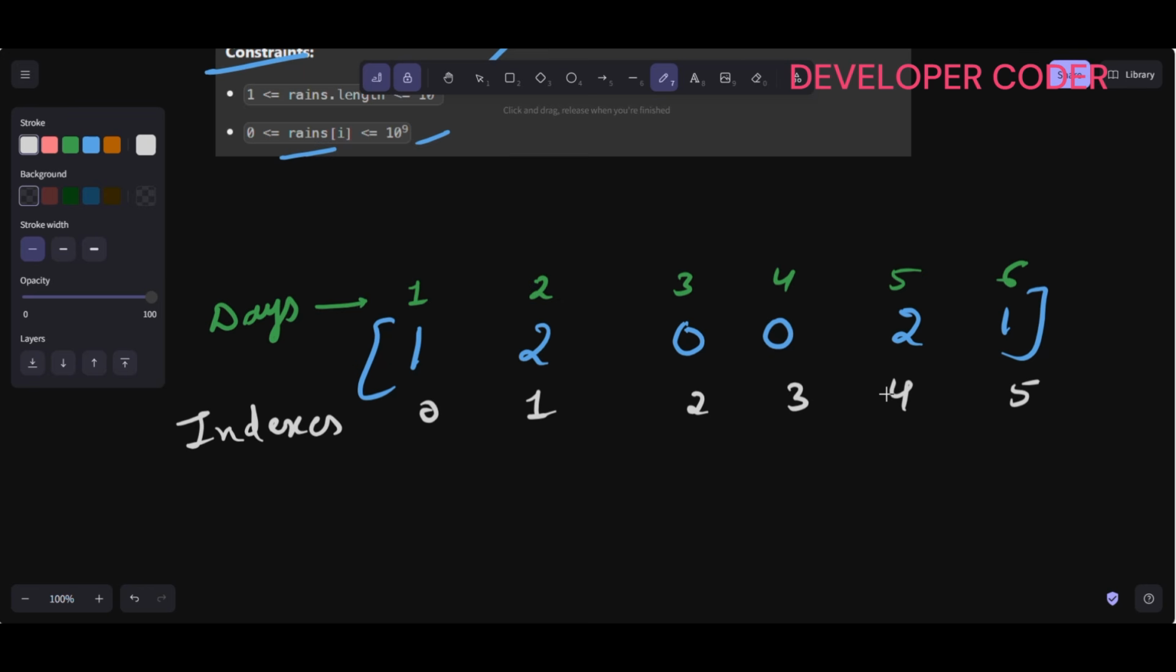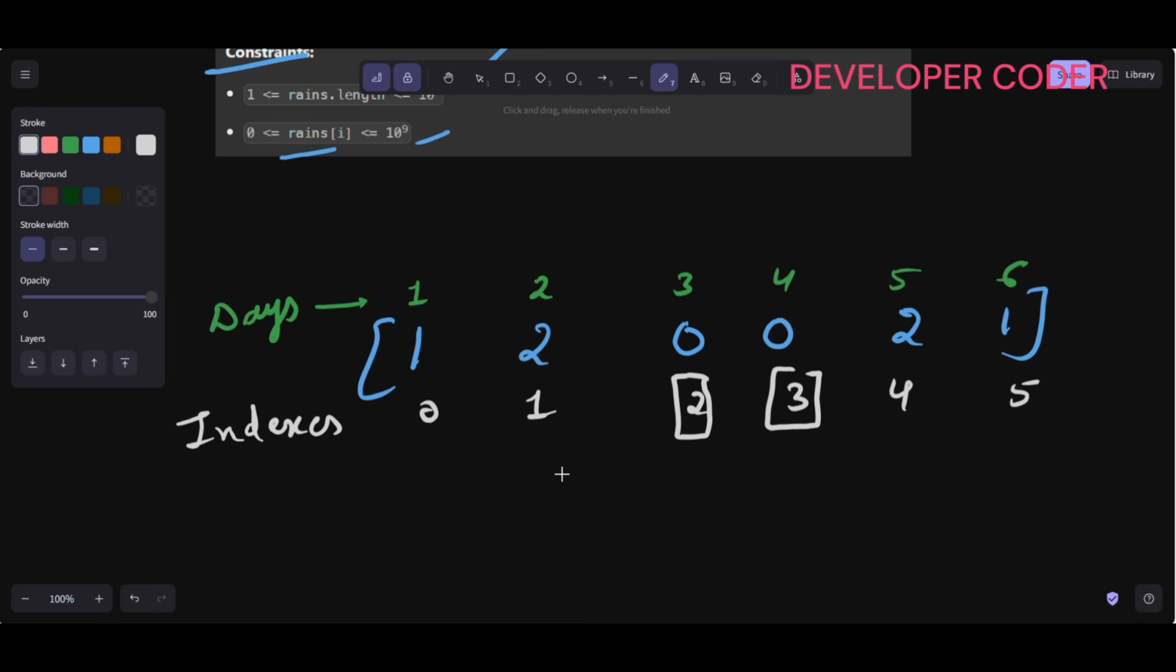So now what I'm going to do here, I'm going to create one set. And in the set, I will store the indexes where there is no rain. So my set, or I can say my TreeSet, I'm going to use that to store the indices of dry days, and I will do that in sorted order. That is why I'm saying TreeSet. Okay, so why I'm doing that, let's see that.